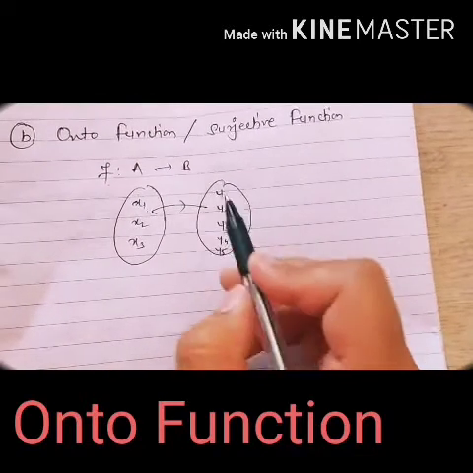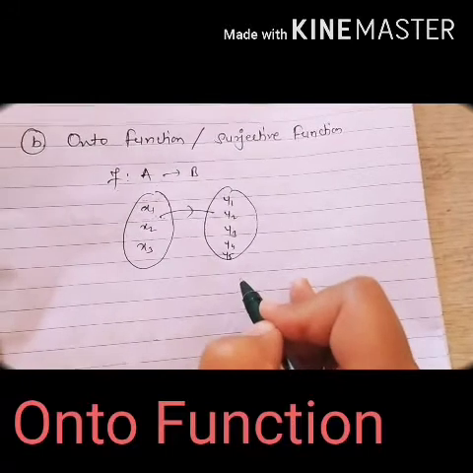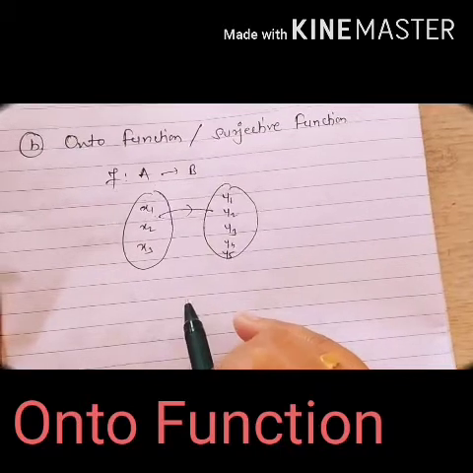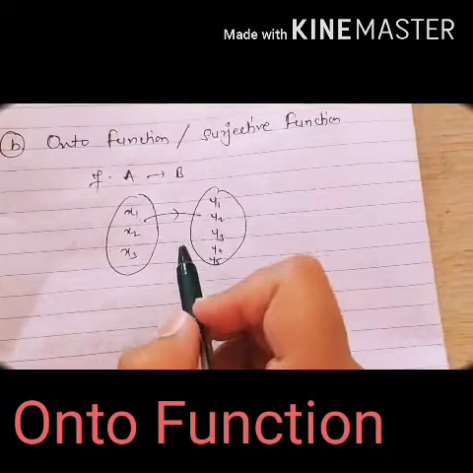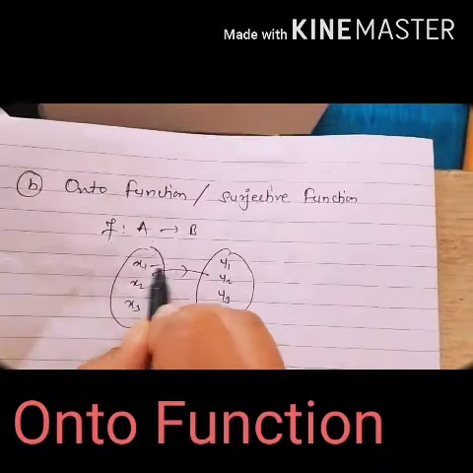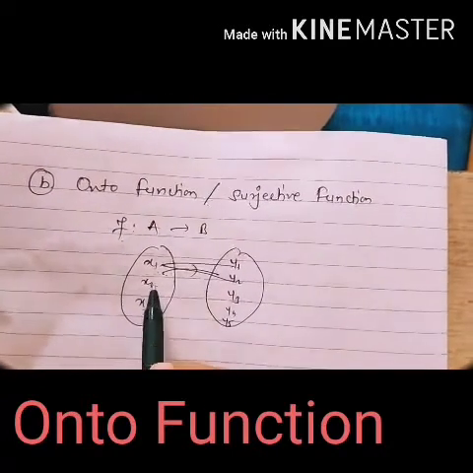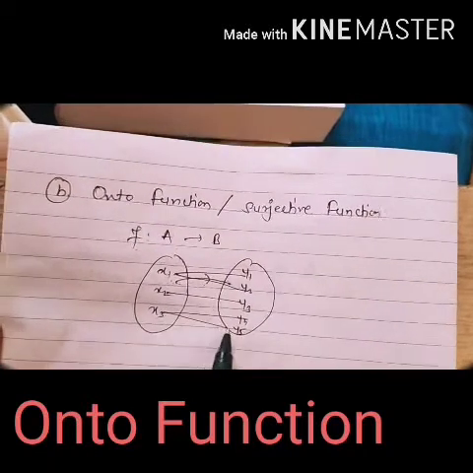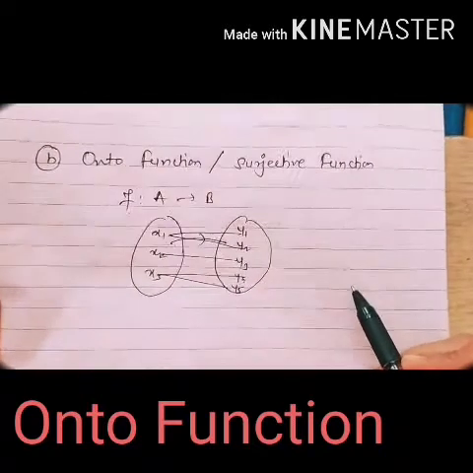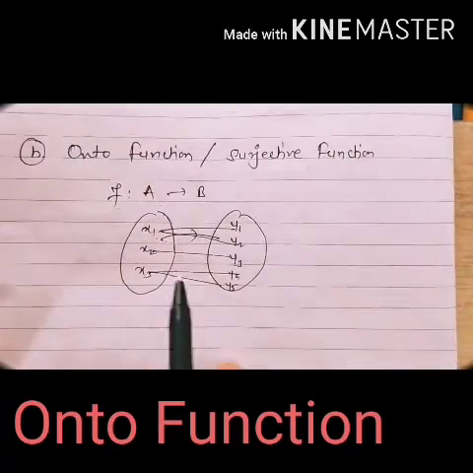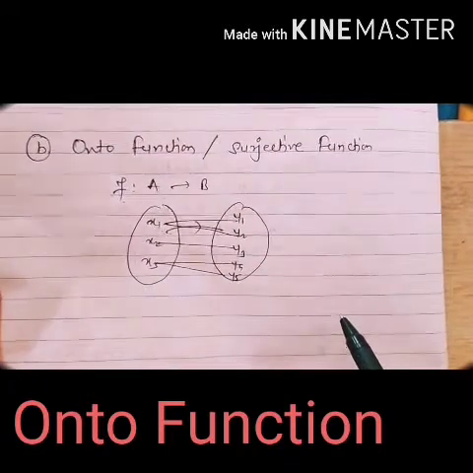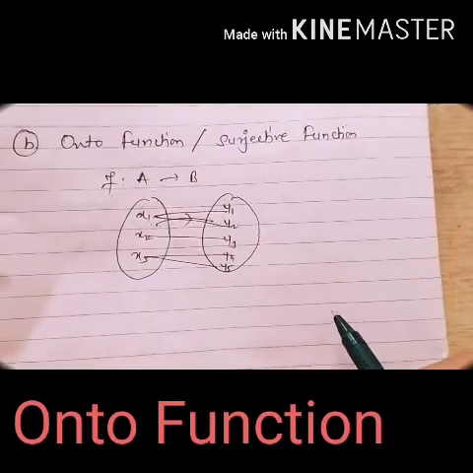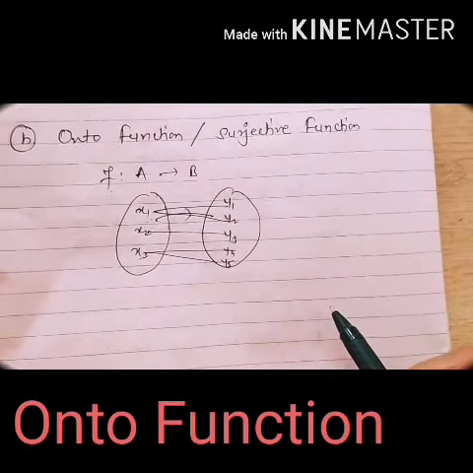Getting? In the last example, there was one element, E, for which a pre-image was not there, so that function was not an onto function. Now here, if we define the function as x1 to y1 and y2, x2 to y3, and x3 to y4 and y5, students, you tell me, can we take a function like this? Can I define the function in this way? Is it a function or a relation? Think over this.